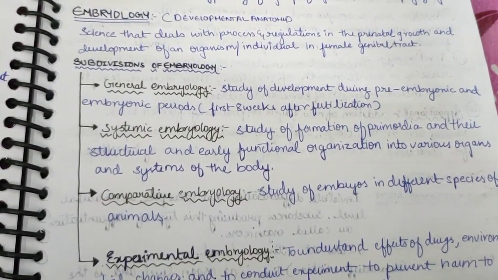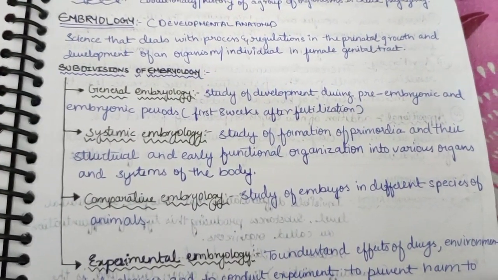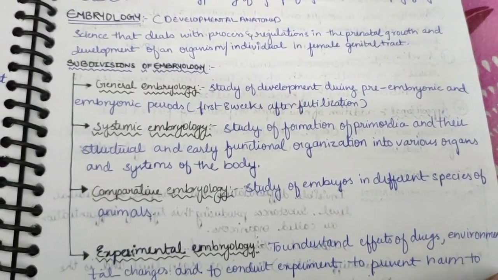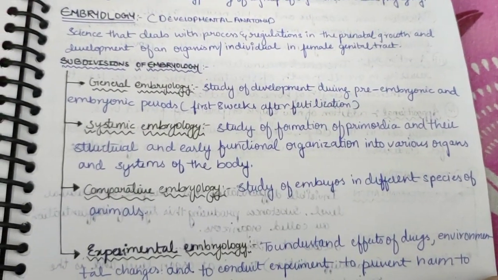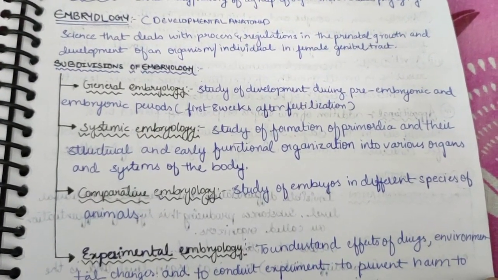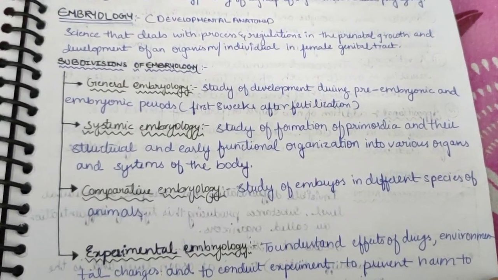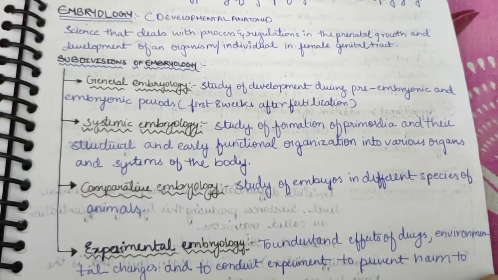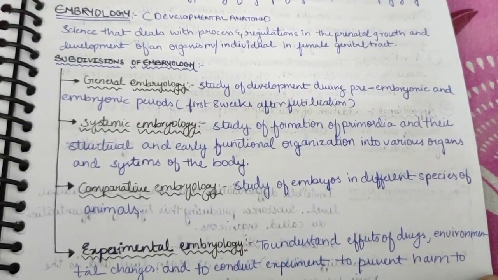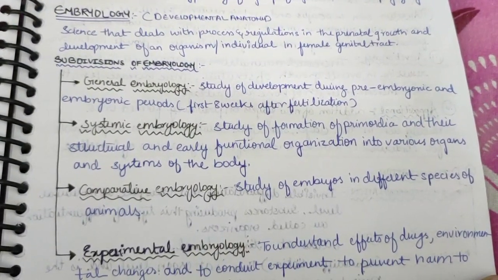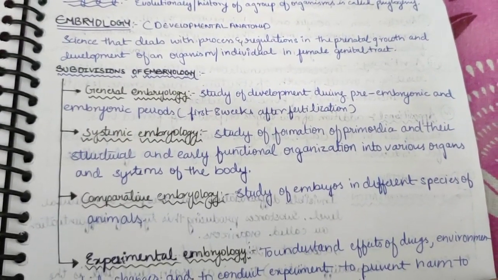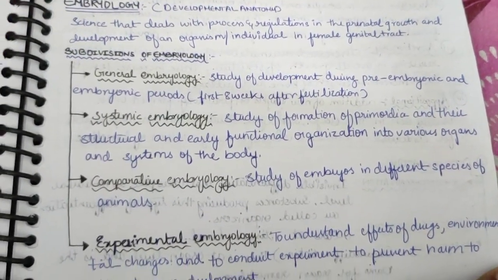Then systematic embryology, the study of formation of primordia and their structural and early functional organization into various organs and systems of the body, is known as systematic embryology. Then comparative embryology, the study of embryos in different species of animals compared with human, is known as comparative embryology.